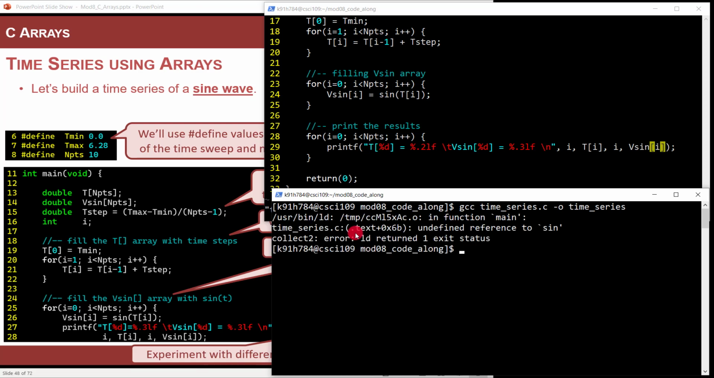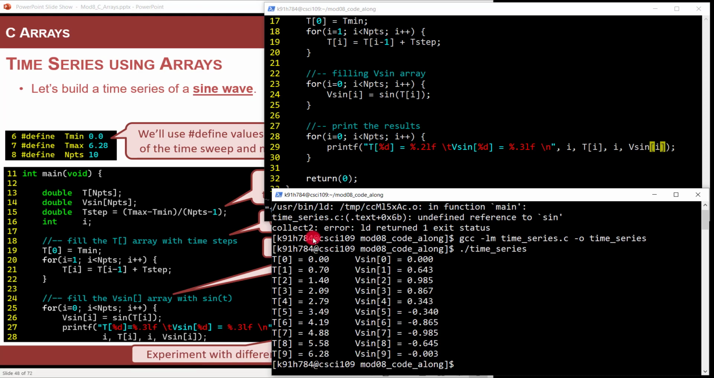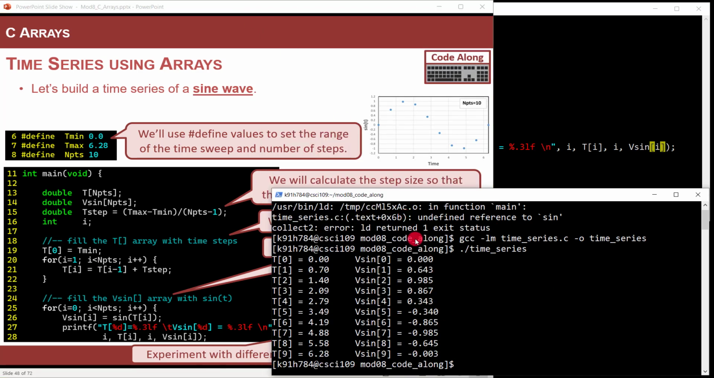So we run gcc, and what? It doesn't know what sine is. Oh man, remember that link manually? You have to use -lm to link the math library in order to use this sine function. That's just how it is. So I run time series, boom, check it out. I have a sine wave. Let me make sure it's right. Yeah, it is.